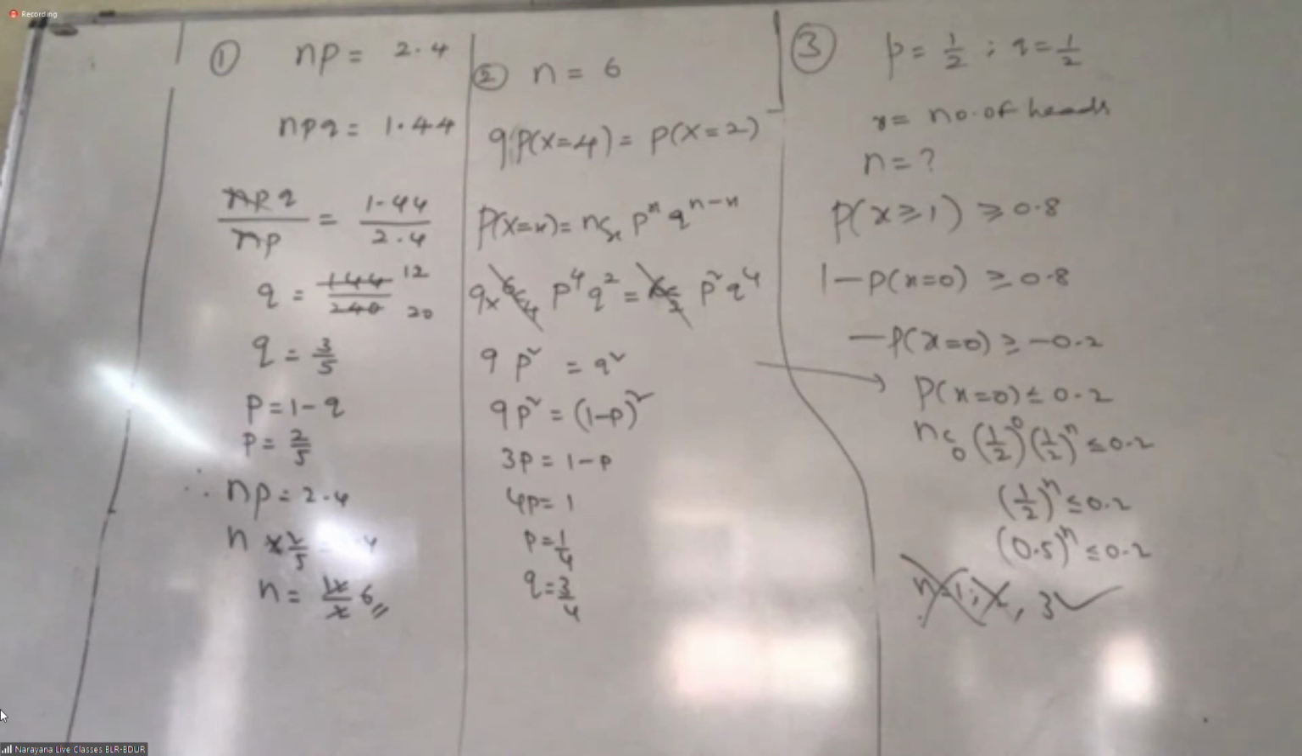Number of questions, N equal to what? 5. Correct? N equal to 5. What is the probability P? 10%. That means 10 by 100 or 0.1. Then the Q value is 9 by 10.